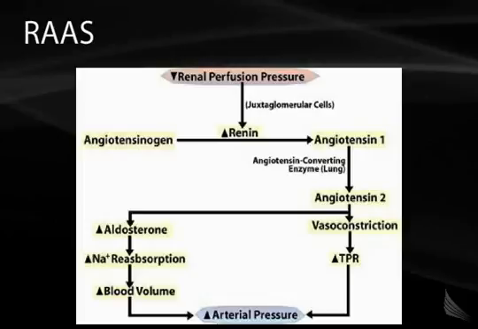The renin-angiotensin-aldosterone system is initiated by decreased renal perfusion pressure. As mentioned before, the juxtaglomerular cells will release renin, which converts angiotensinogen to angiotensin-1, which is converted to angiotensin-2. Angiotensin-2 has two major effects. It causes direct vasoconstriction at the level of the arteriole, causing an increased total peripheral resistance. It also increases the release of aldosterone, which causes sodium and water reabsorption. The end effect is increased arterial pressure. The renin-angiotensin-aldosterone system is a very common target for antihypertensive medications.